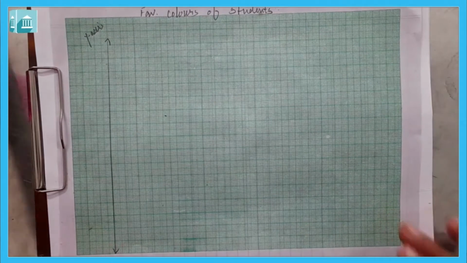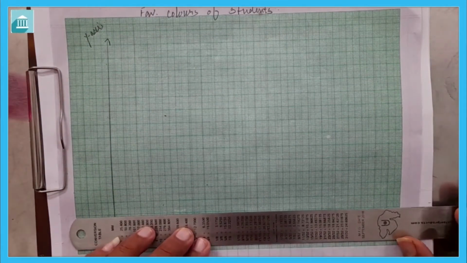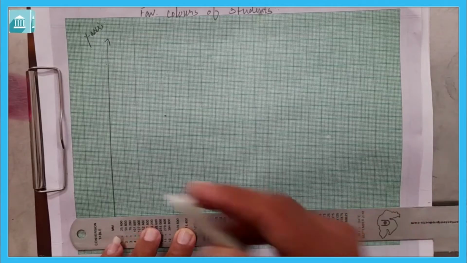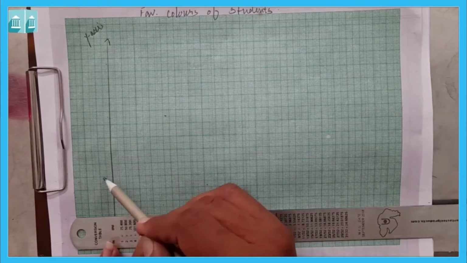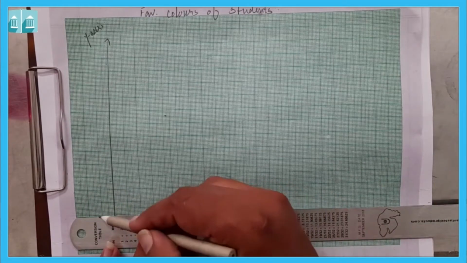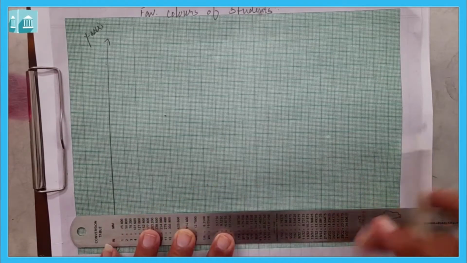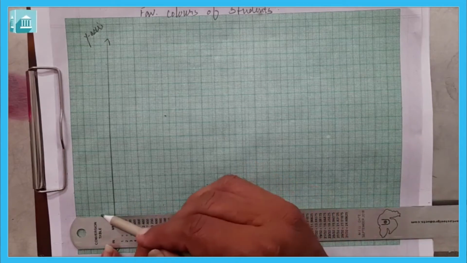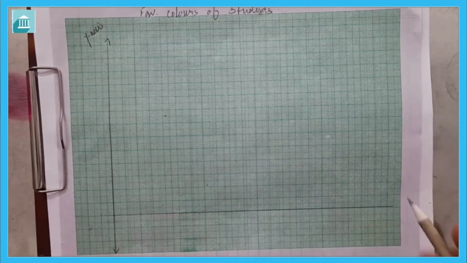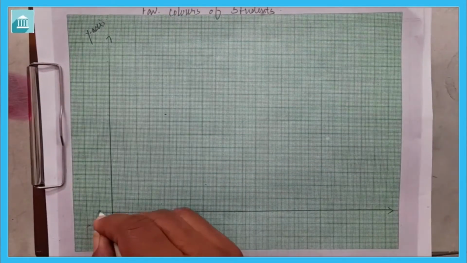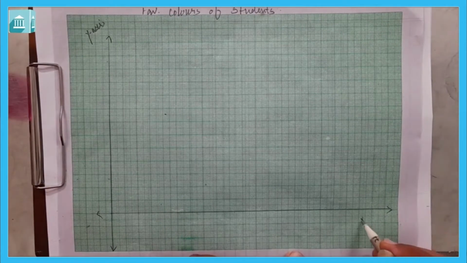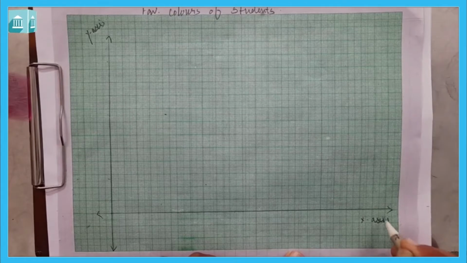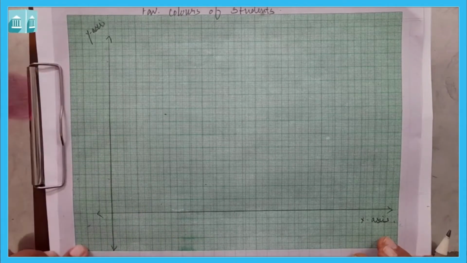In the same way, we can draw the x-axis also. We can leave 2-3 lines on both sides. Here also leave 2-3 lines, and then draw the graph like this. Now this is our x-axis, this is our y-axis.